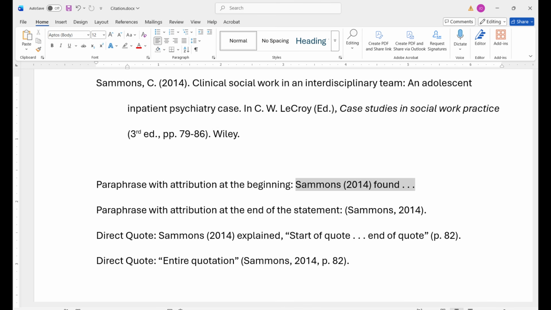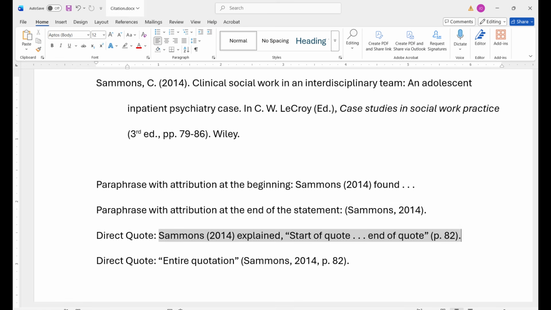As far as the citations are concerned, with a paraphrase, you can put the attribution at the beginning of a sentence by using the chapter author's last name, followed by the year in parentheses, and then the text. You can also place the attribution after the sentence. However, do not put a period after the sentence. Follow the sentence with an opening parenthesis, the chapter's author's last name, comma, the year, closing parenthesis, then a period.